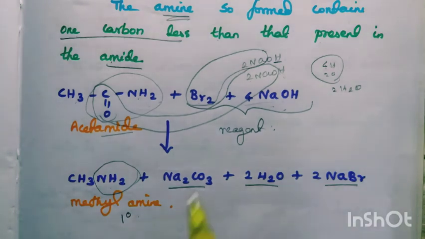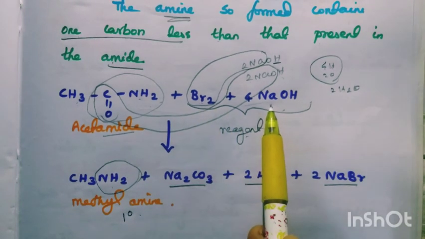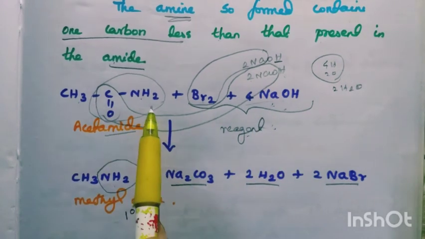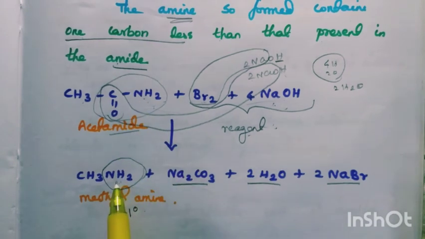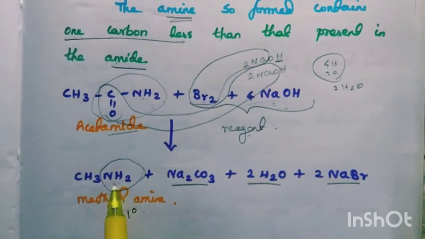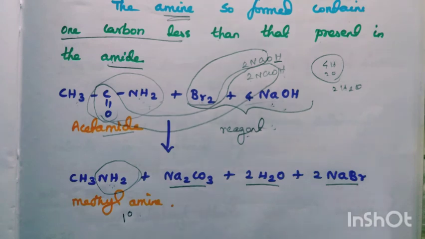So in Hoffmann's, the reagent is bromine and NaOH. What conversion takes place here? CONH2 is converted to NH2. This is the step that takes place here. These are all the different preparations of amines.